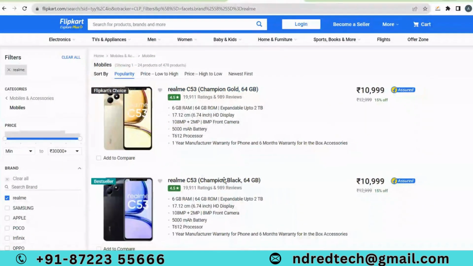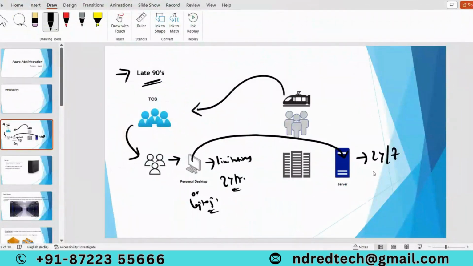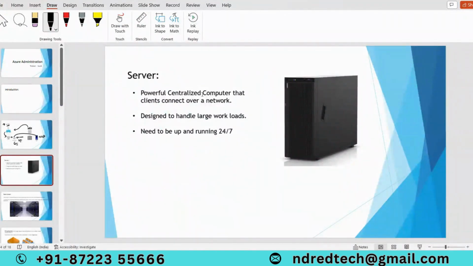Why do we need to deploy this application on a server? Because servers are designed to run 24/7. They can handle large workloads. This is how servers look. They are powerful centralized computers that clients connect to over a network. They are designed to handle large workloads and need to be up and running 24/7.